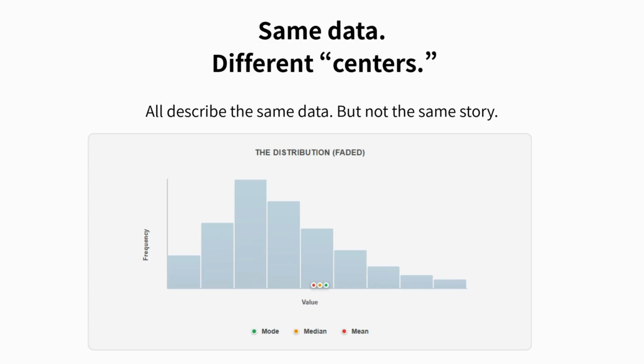Depending on the shape of the data, each of these tells a different story. The mean is pulled. The median resists. The mode simply follows frequency. None of them is wrong. But none of them tells the whole story by itself. When the distribution is skewed, a single number can quietly shift away from what most values look like. And that shift can change how you interpret results, even when the data itself has not changed. So the real question is not, which is correct? It is, what is this number trying to represent? Because in data analysis, numbers do not explain data. Distributions do.